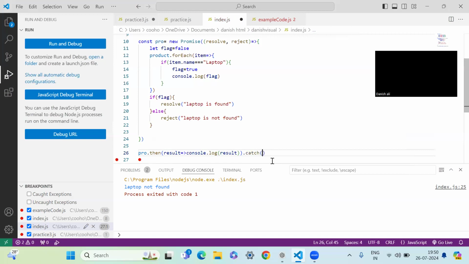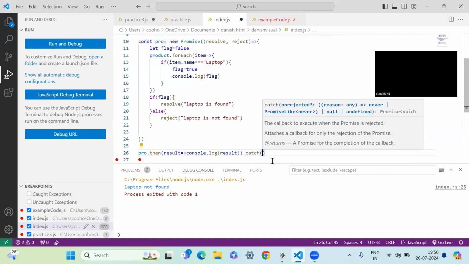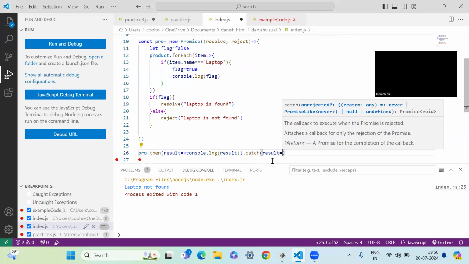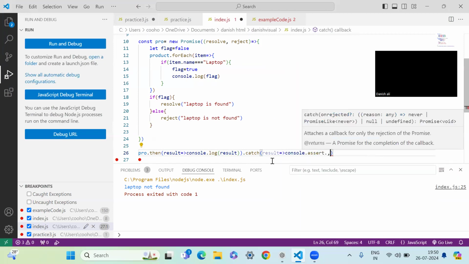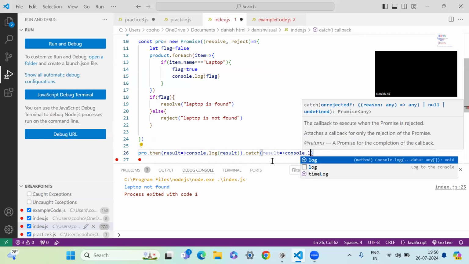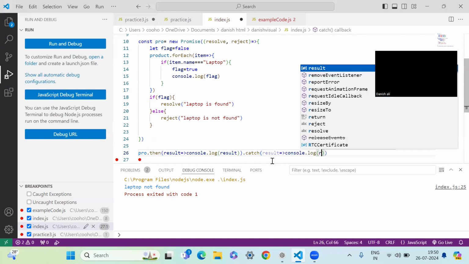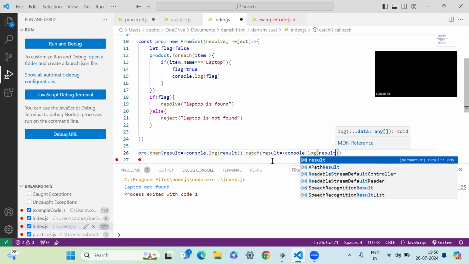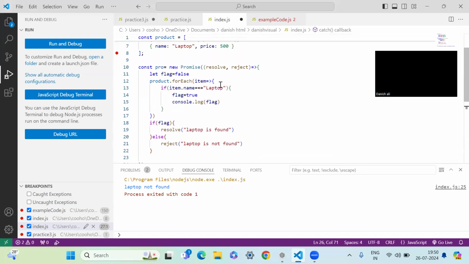With the catch, we can go with the result again, and it will again be a console.log. And then we are going to show the result of it. So let's check out what's happening over here.